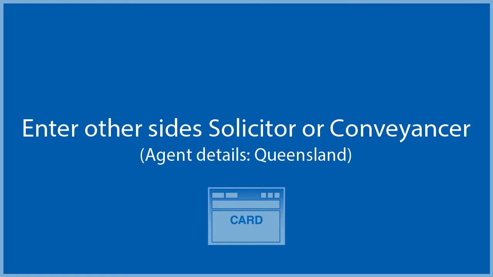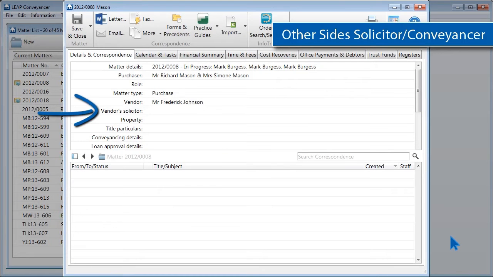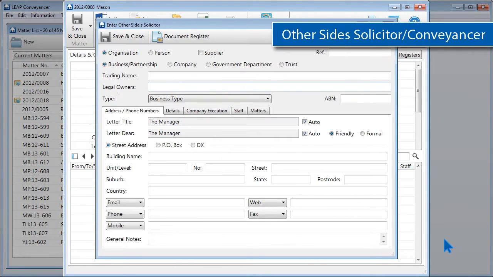Let's add one more party to our matter. To add the other side's solicitor or conveyancer, I double-click on Vendor's Solicitor to open the card and change my card type at the top to Organisation. I type the other side's solicitor or conveyancer name into trading name and any other details I need to correspond with this organisation, such as their phone number, DX and email.